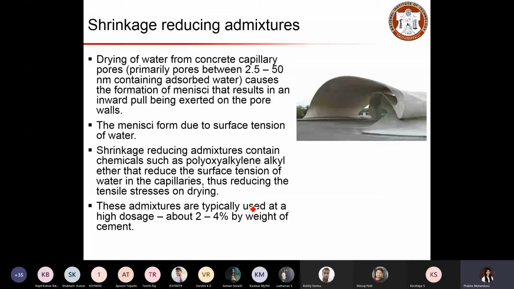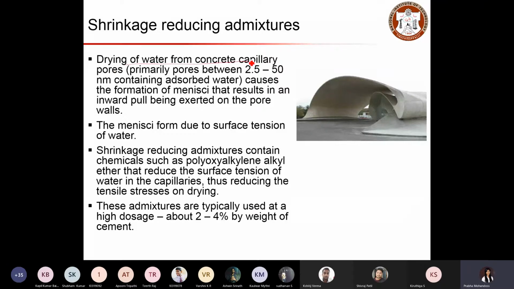Especially when the pore size becomes too small, the tension induced will be higher. In such cases, the menisci formed due to surface tension of water will result in tensile stress. When the tensile stress exceeds the tensile strength of concrete, that will result in cracks. So now the purpose is to reduce such cracking. So what can we do?